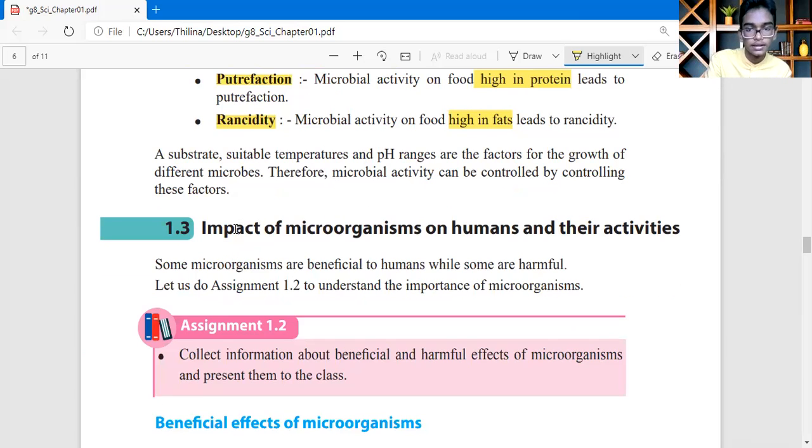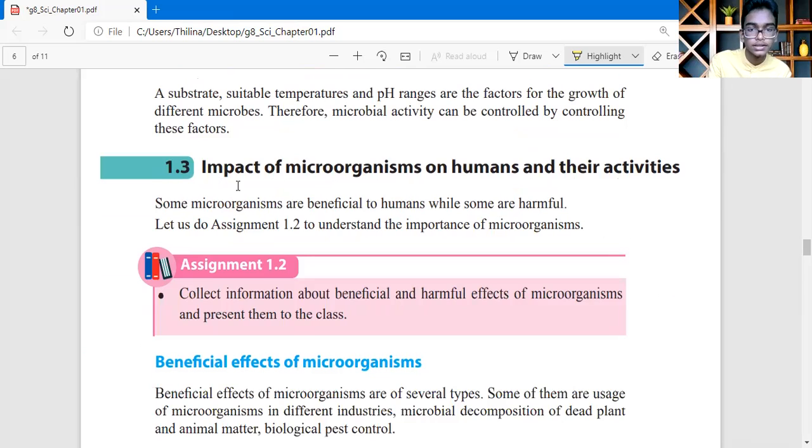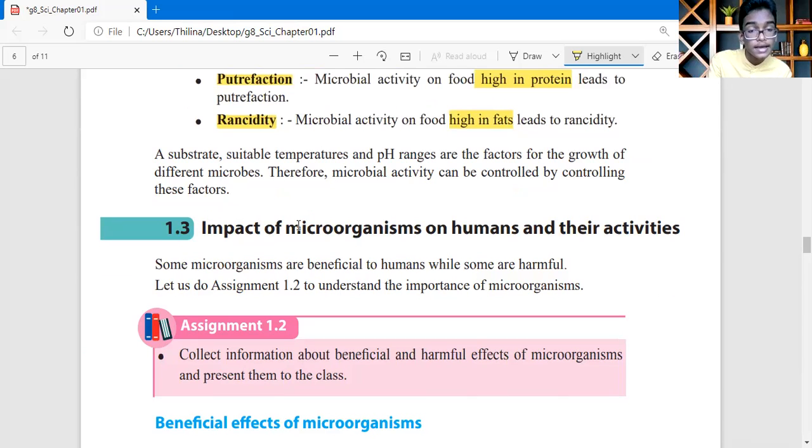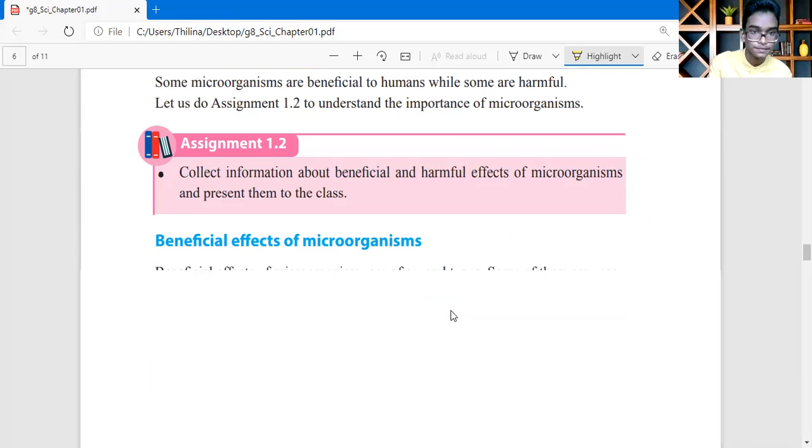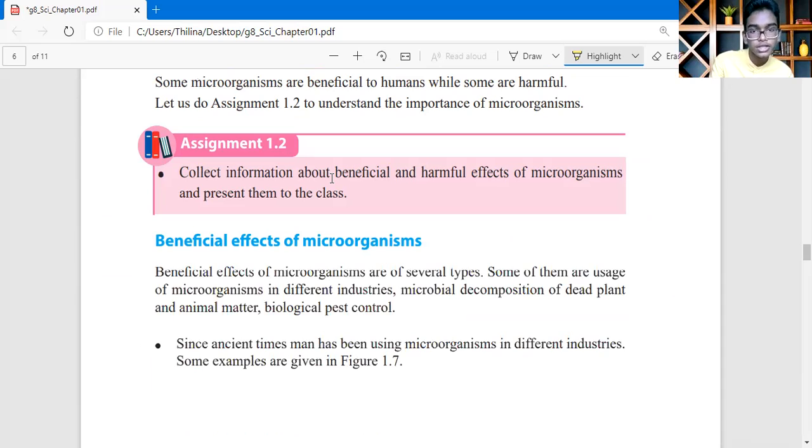Okay, let's see the impact of it. Impact of microorganisms on humans and their activities. Some microorganisms are beneficial to humans while some are harmful. Let us do assignment 1.2 to understand the importance of microorganisms. Collect information about beneficial effects and harmful effects of microorganisms. Present them in the class. You can do it with your school class teacher.